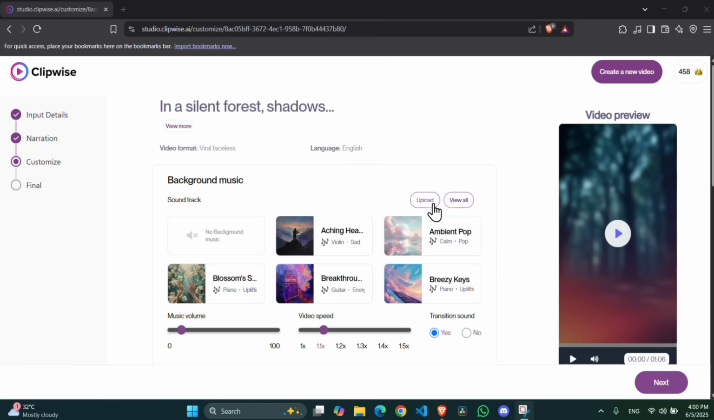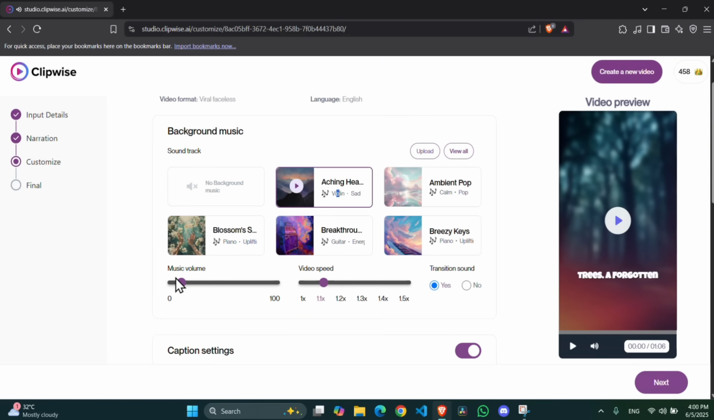For background music, you can upload your own or choose from the library. I think this one will perfectly match. Let's choose it. You can also adjust the volume, make it low so the voiceover is clear. You can even speed up or slow down the video. You can also turn the transition sound on or off.